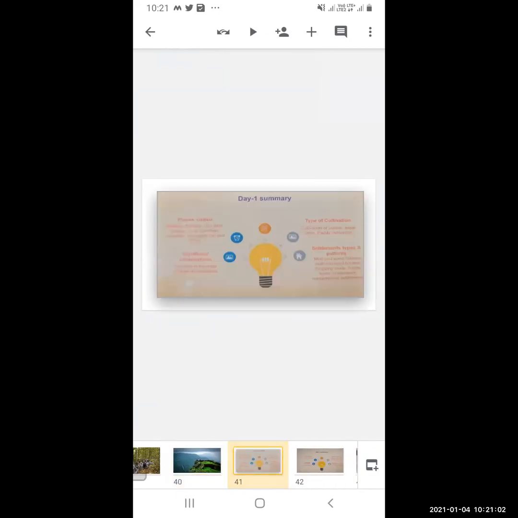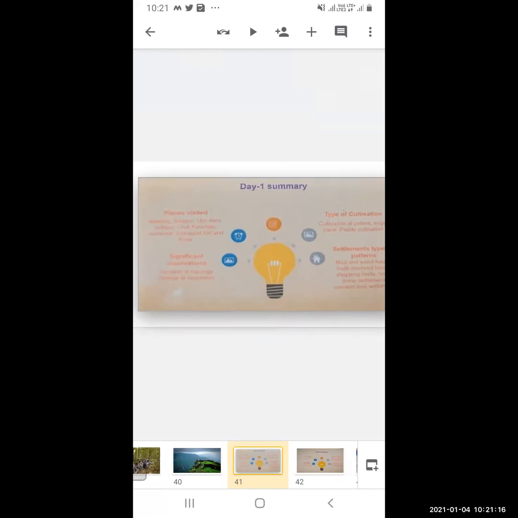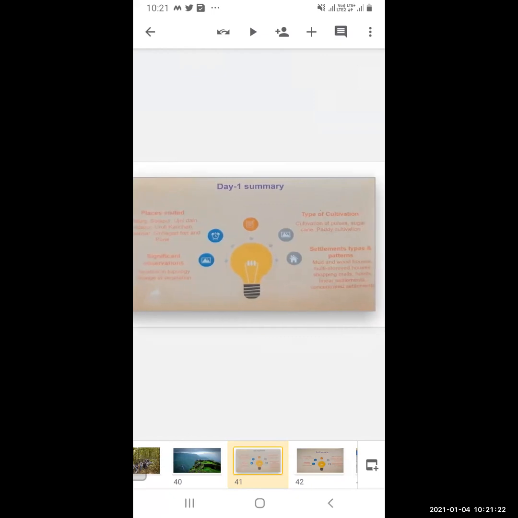Okay. So they have completed the first day of the field visit. Where have they visited? The places visited are Naldurg, Solapur, Ujni Dam, Indapur, Uruli Kanchan, Hadapsar, Sinhagad Fort, and Pune. Then what type of cultivation did they see? Cultivation of pulses, sugarcane, and paddy.